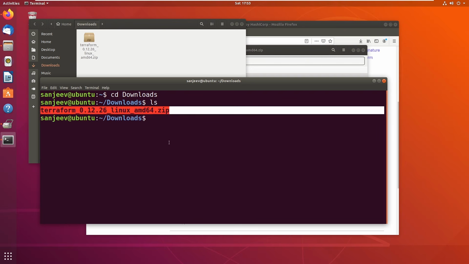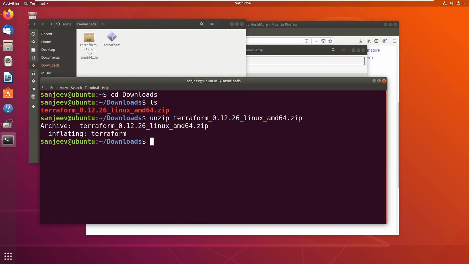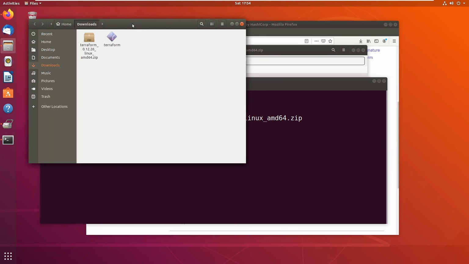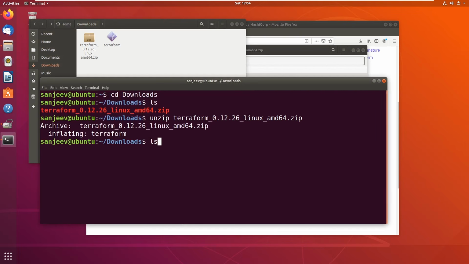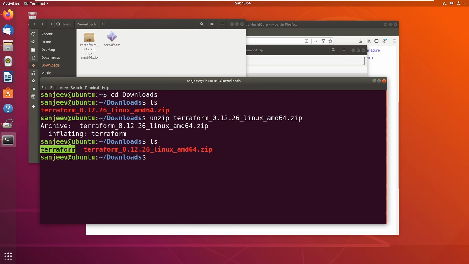And I can just do unzip and then the name of the file. However, if you don't actually have the unzip utility, then you'll have to do a sudo apt install unzip first so that you can get access to that utility. And then once you have access to that utility, you can just do an unzip and then Terraform. Okay, and if you were following along on the GUI, you'll see that it did create the file for us, and we can verify with an ls. So we've got the original zip folder as well as the Terraform executable file.